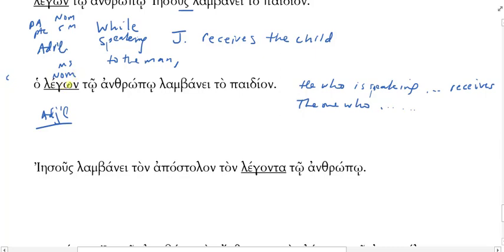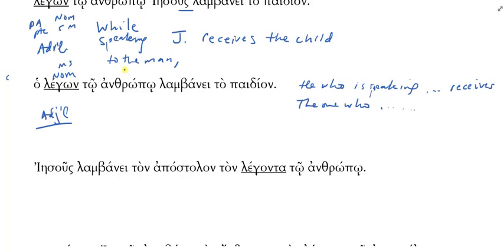So, what determines the case of a substantival participle? Its function in the sentence. It's the subject here. That's why it's nominative. What determines its gender and number? What it stands for. If the speaker is a masculine singular speaker, then I'm going to use a masculine singular form. If it's a feminine singular speaker, then I'll use a feminine singular form. But if they're both doing the receiving, then they're going to be nominative, no matter what gender and number they are.